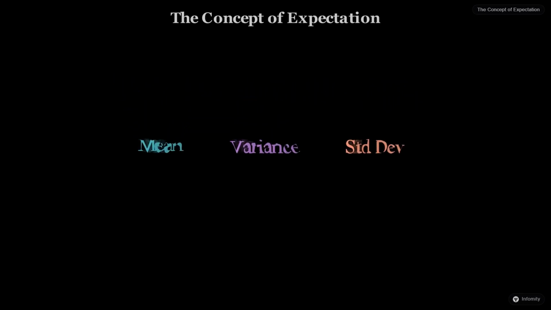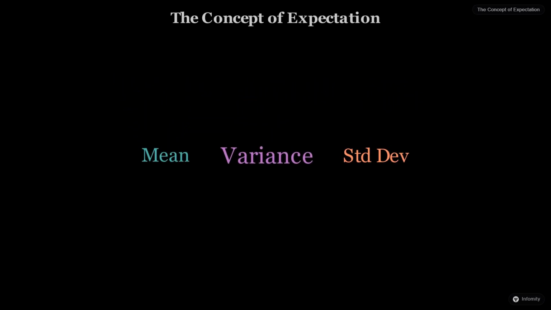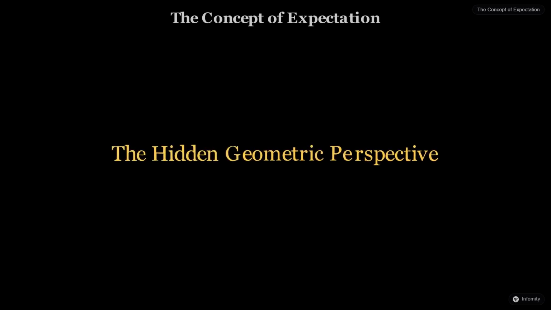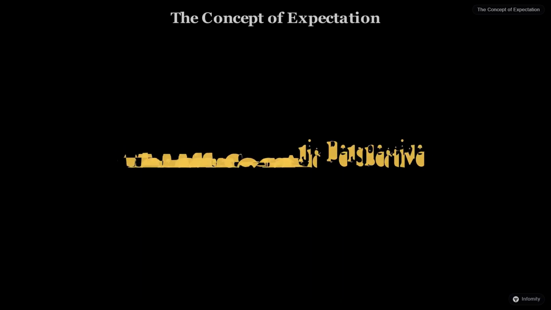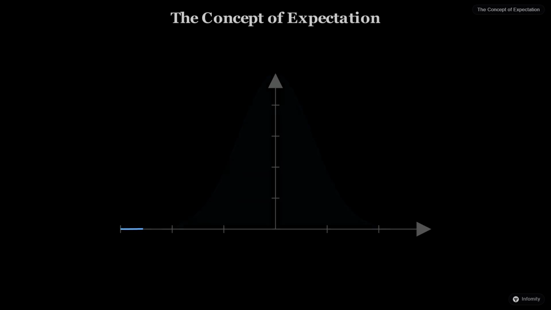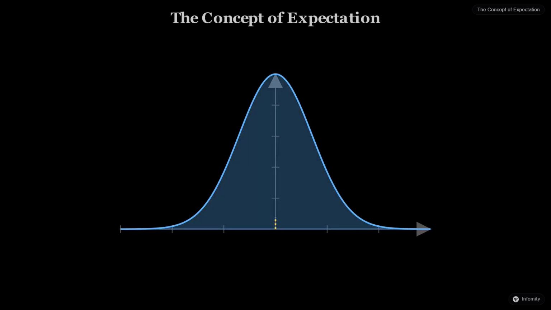Building on our previous talk about mean, variance, and standard deviation, we are now ready to tackle the heart of probability. Most videos on the expected value never show the geometric perspective of a balancing point. In this video, we want to show something different, the 3D probability landscape your data actually lives on, and how to find its true center of gravity before you even take a single sample.